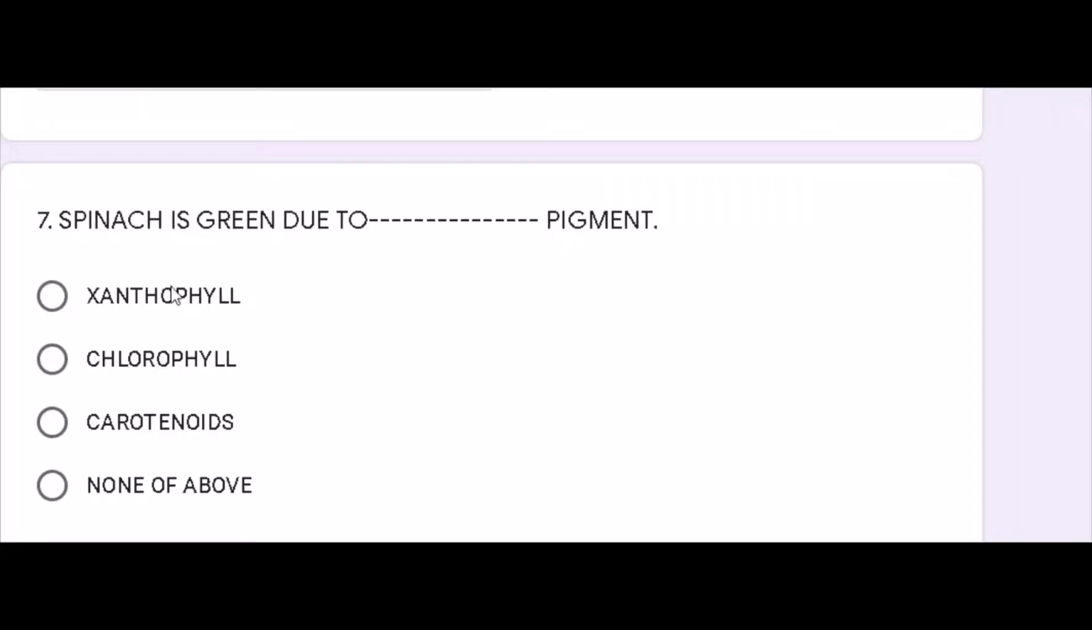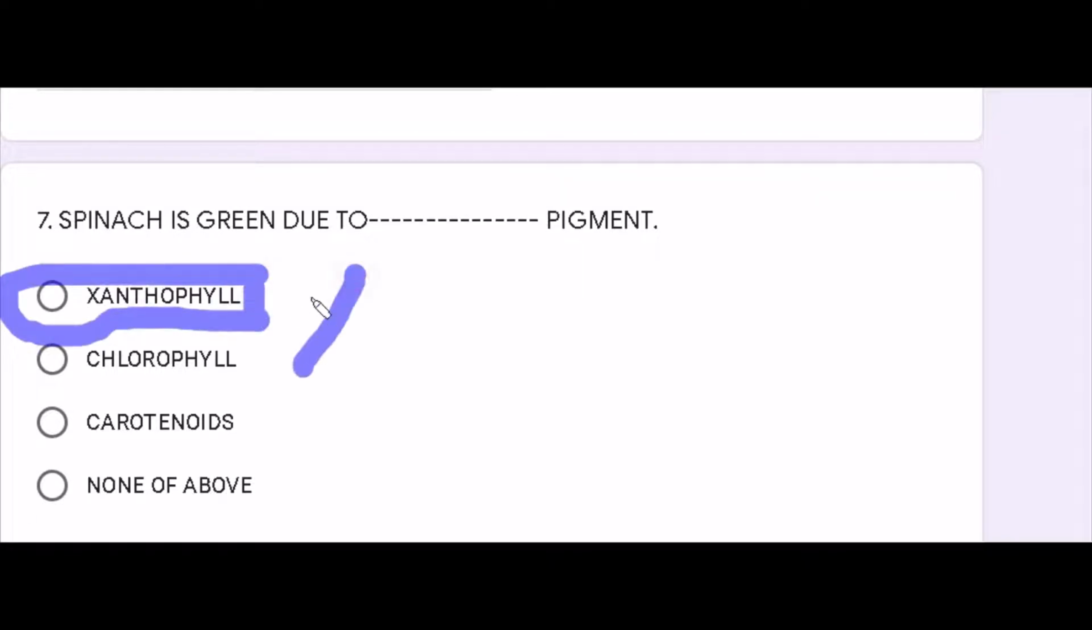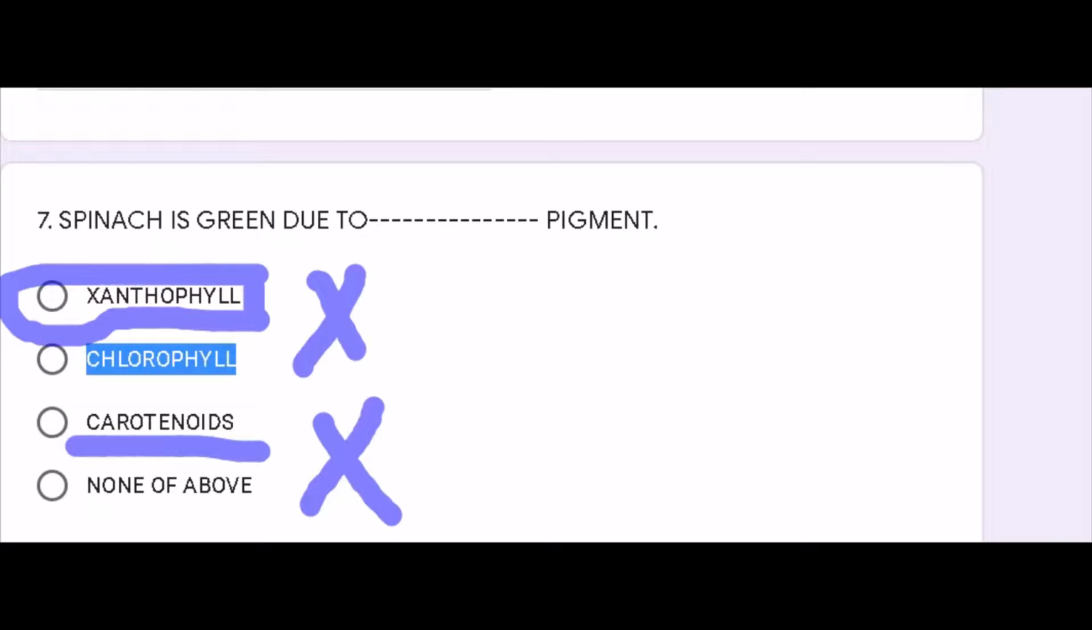Your first option was xanthophyll. Xanthophyll is a pigment which imparts yellow color to the plant. So xanthophyll is not going to be the correct answer. It is a wrong option because it imparts yellow color, but spinach is green. Next we will move to carotenoids. Carotenoids are pigments which impart red color to the plant. So this option is also wrong. Your correct option is chlorophyll, because chlorophyll is the pigment which imparts green color to the plant.